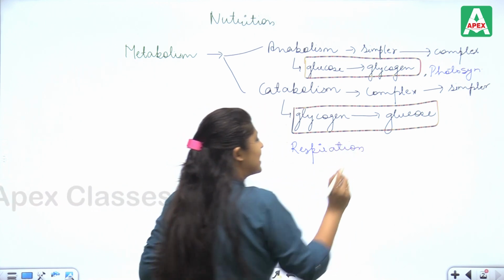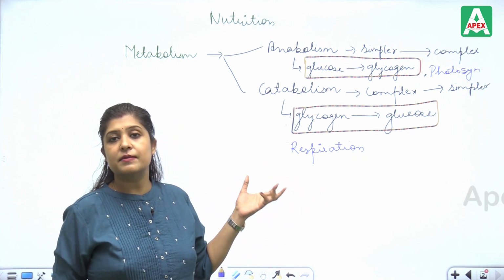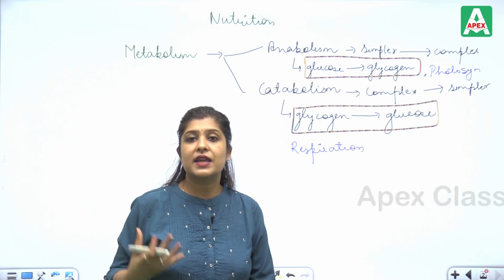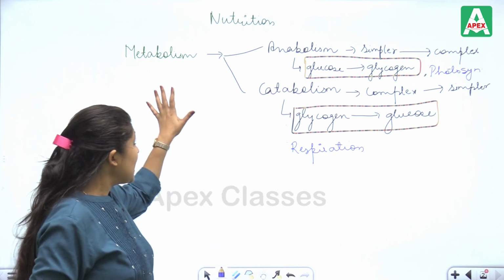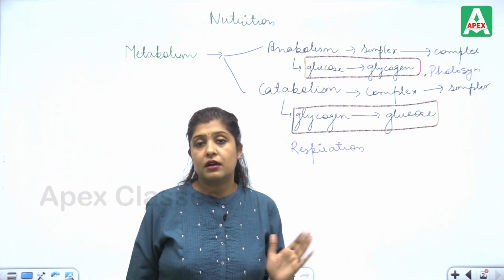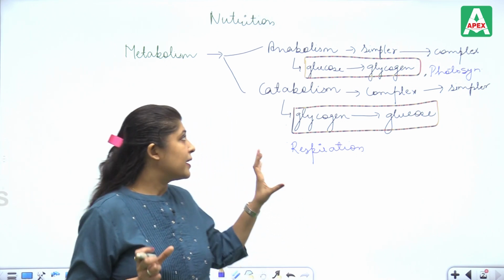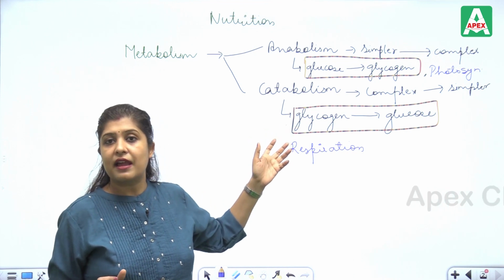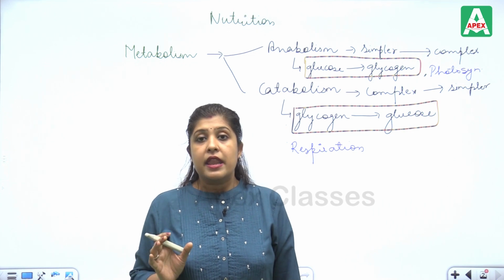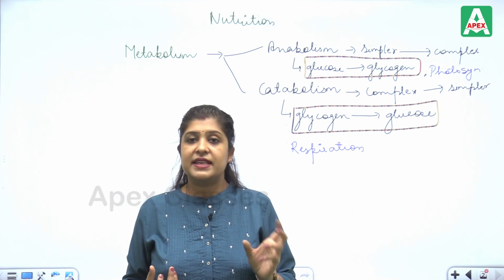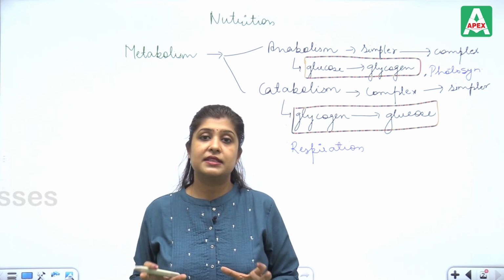I've just given some examples; there are many more examples of anabolism and catabolism. These activities together are considered our metabolic activities in our body. When we further study nutrition, there are many times when we come across the words anabolic activity, catabolic activity, and metabolic activities, so first of all we have to learn about this. I have also mentioned the term basal metabolic rate. Basal metabolic rate is the minimum metabolism which should be taking place in our body.